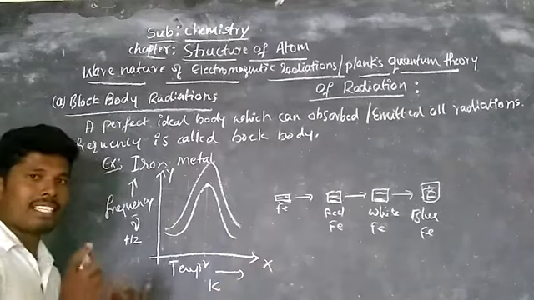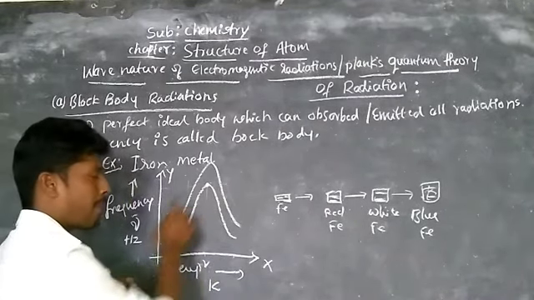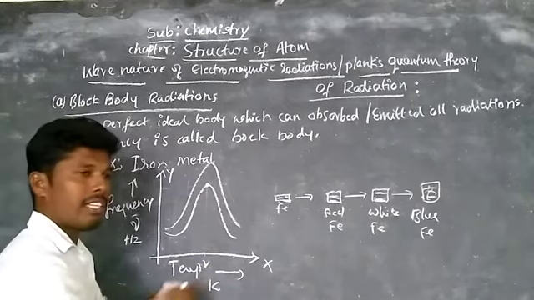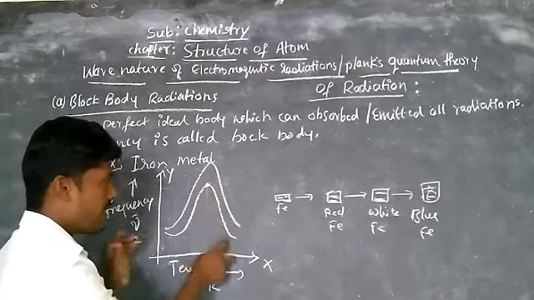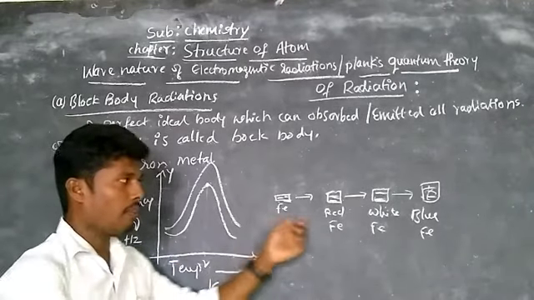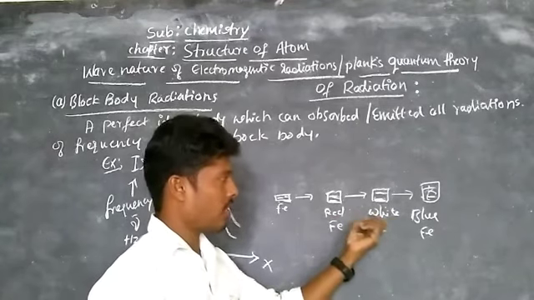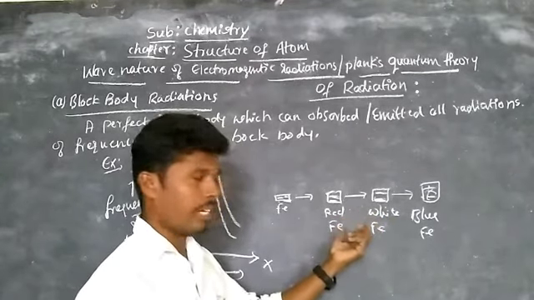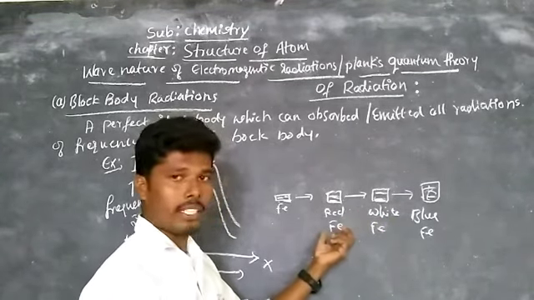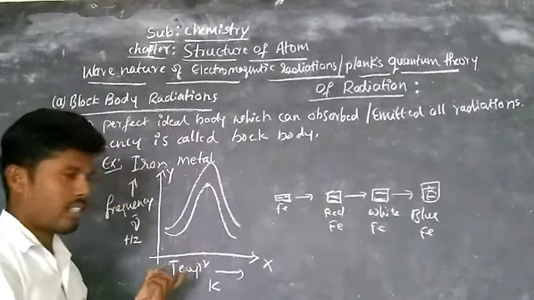It means up to a certain temperature the frequency is maximum. Again, when we supply heat, the frequency decreases, then again it increases as we change from one color intensity to another color intensity. So this is called black body radiations.